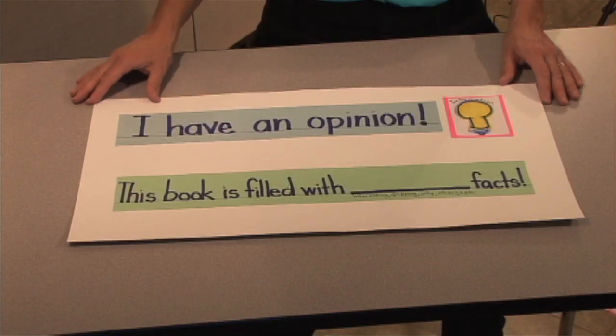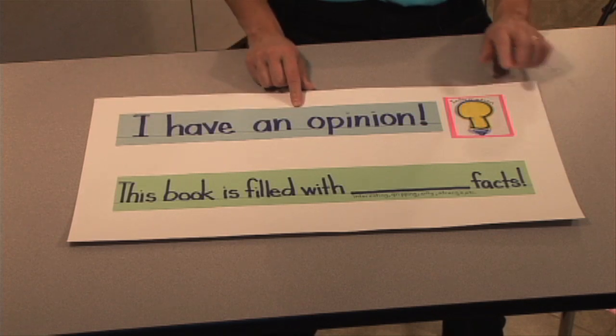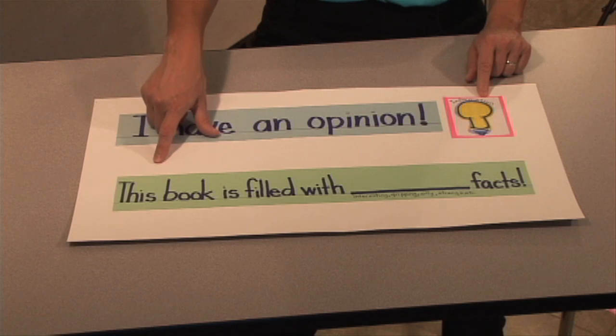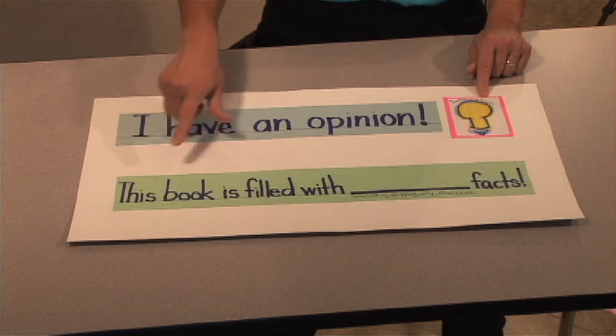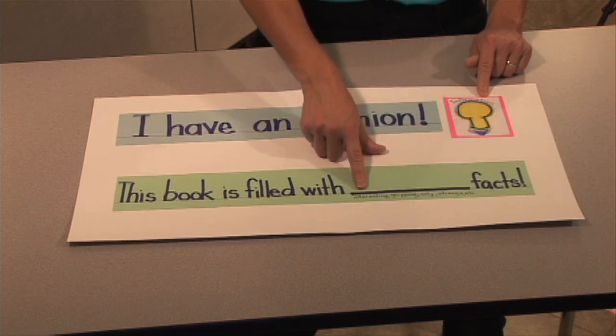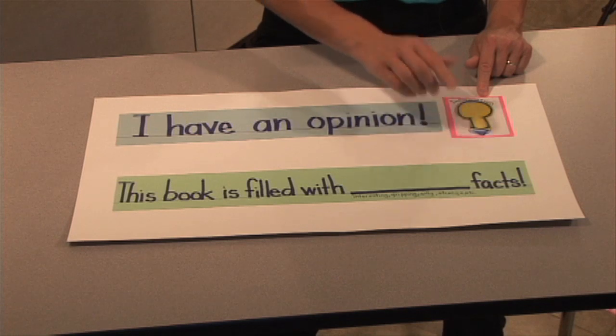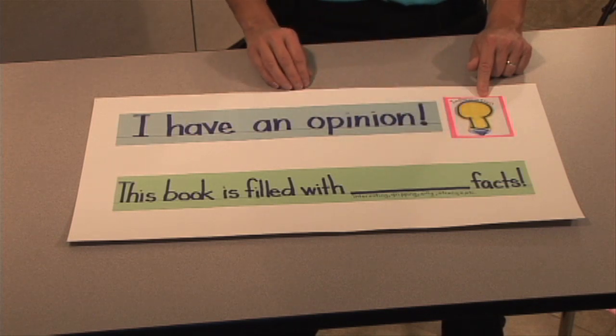This chart can be used after you have an opinion about a story. Before filling in your opinion organizers, you can visually show children, I have an opinion about the information we've read. And then you can state, this book is filled with, and then notice our blank, facts. And you can say interesting facts, gripping, silly, strange facts. You decide what kind of facts were in the book to kick off your opinion.